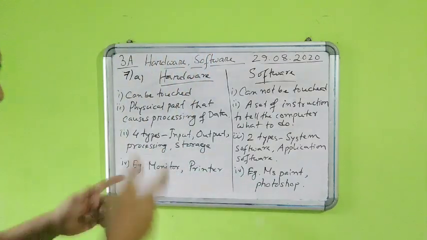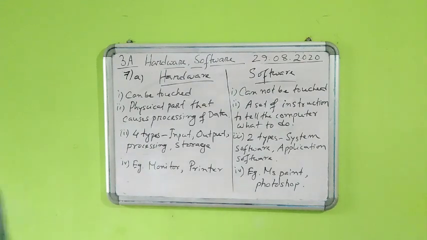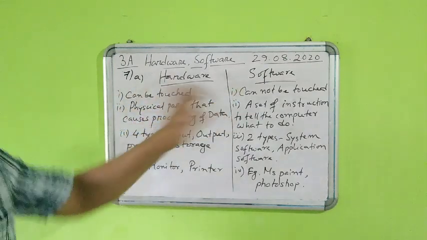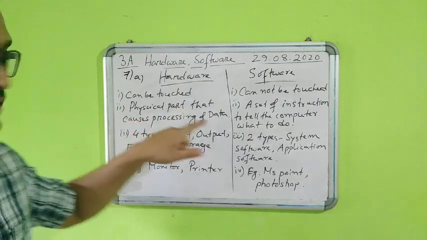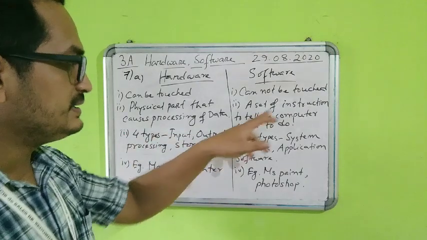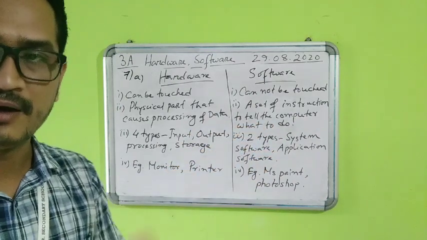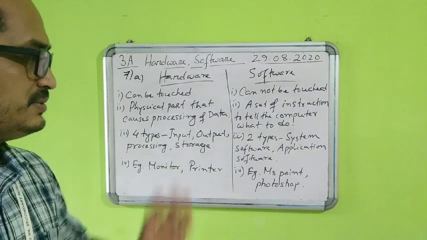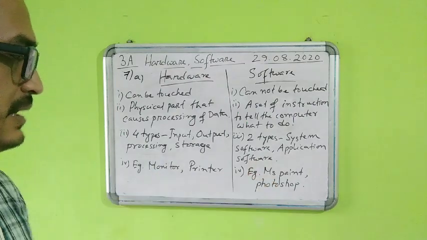So students, this is a very important question because this is a long answer question, 4 marks or 5 marks. What are the differences between hardware and software? First, you write can be touched, cannot be touched. Second, hardware is the physical part that causes processing of the data we send to the computer. Software is a set of instructions to tell the computer what to do and how to do. Hardware has 4 types: input, output, processing, and storage. Software has 2 types: system software and application software. And number 4, example: monitor and printer, and MS Paint and Photoshop.